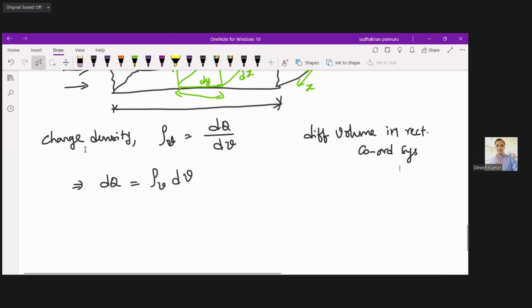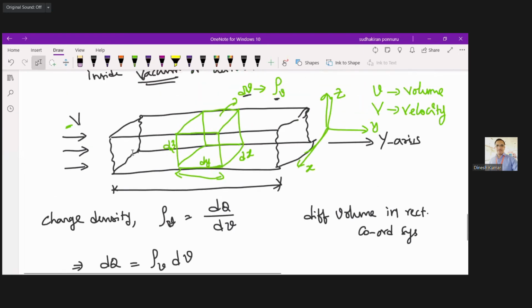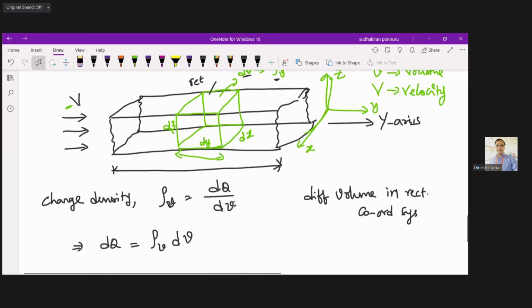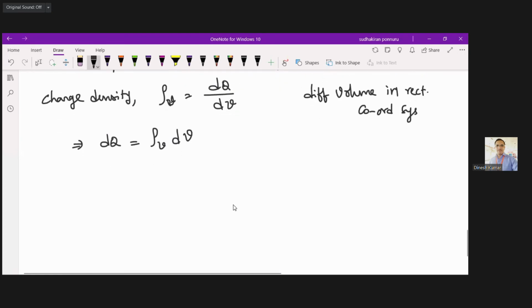I have gone with the rectangular coordinate system because whatever the shape here, it is forming a rectangular coordinate system. So the differential volume is dv equals dx dy dz. Substituting this formula, dq is equal to rho v dx dy dz.